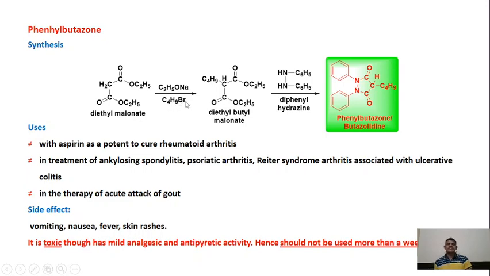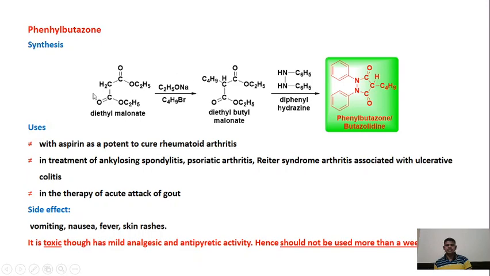This C2H5ONa base abstracts this acidic proton, and the negative charge on this carbon then attacks this carbon and the bromine gets replaced. This is a substitution reaction to get diethyl butyl malonate.